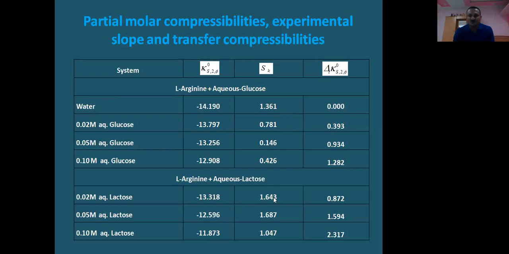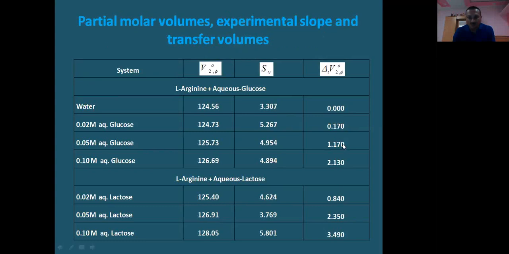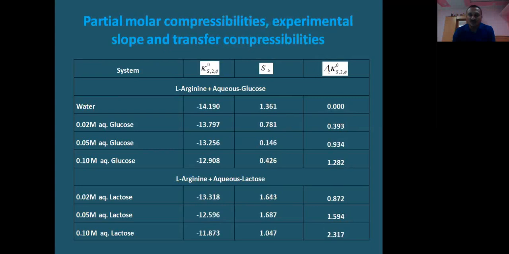SK values are positive, and the transfer compressibilities are again positive. The positive values of transfer compressibility as well as transfer volume clearly indicate the presence of hydrophilic type of interactions in the studied solution, because the negative values of transfer volume and compressibilities correspond to the hydrophobic interaction.